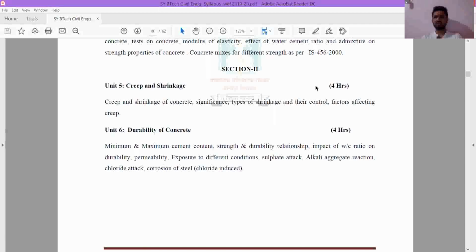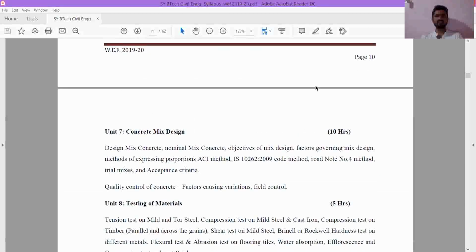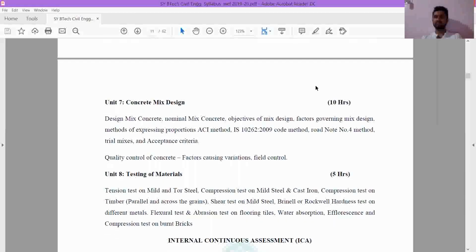Then we have durability of concrete, the total lifespan of the concrete. This is the sixth unit. Then in the seventh unit we have concrete mix design. When I was explaining the course objectives, I told you what mix design is. That mix design comes in the seventh unit. Here we'll see the different methods of mix design and how we will do the mix design with the help of code books.